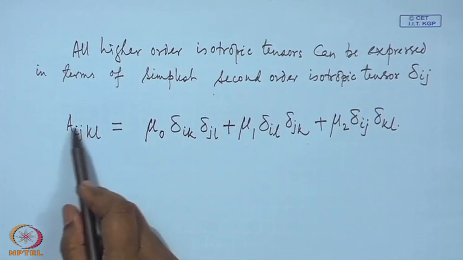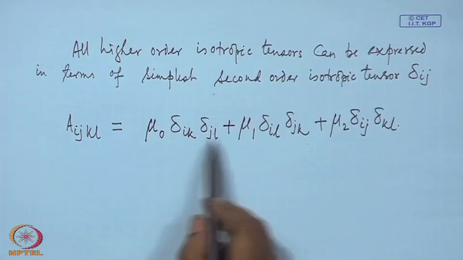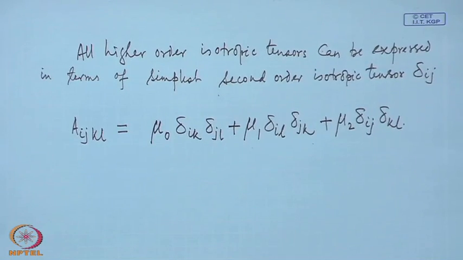Out of these 4 indices, these are the only possible combinations taking 2 at a time: ik-jl, il-jk, ij-kl. We have no other possible combination.